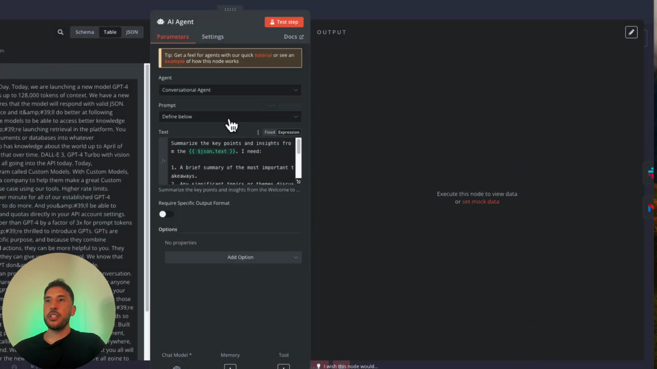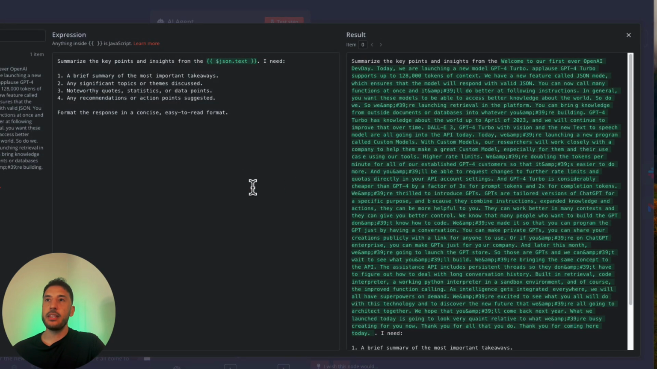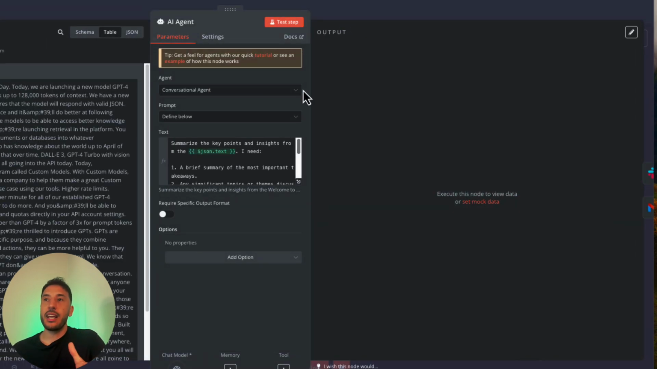So for this AI agent, this is going to be a conversational agent, and the prompt I said, defined below. And if I expand this, all I said is summarize the key points and insights from the JSON.txt, and all I'm doing is just grabbing this and bringing it over here. I need a brief summary of the most important takeaways, any significant topics or theme discussion, noteworthy quotes, statistics, and so on. Format the response in a concise, easy to read format. So now here's what you're getting, a summary of, let's say, a very long video, and you're sending to yourself a nice little email, or you can put that in a Slack channel as well.